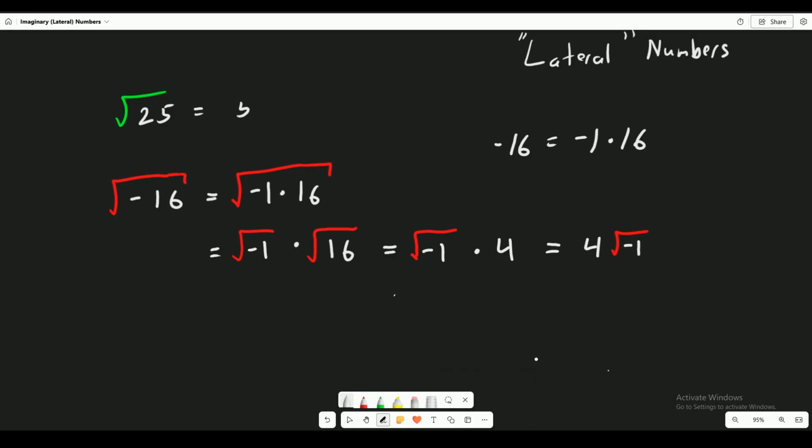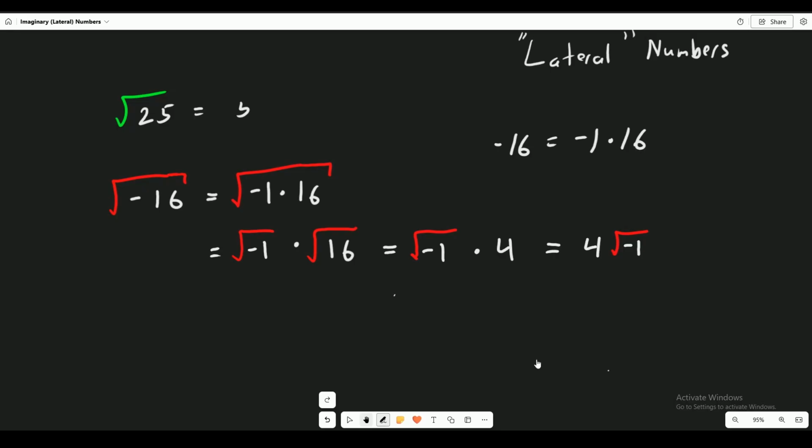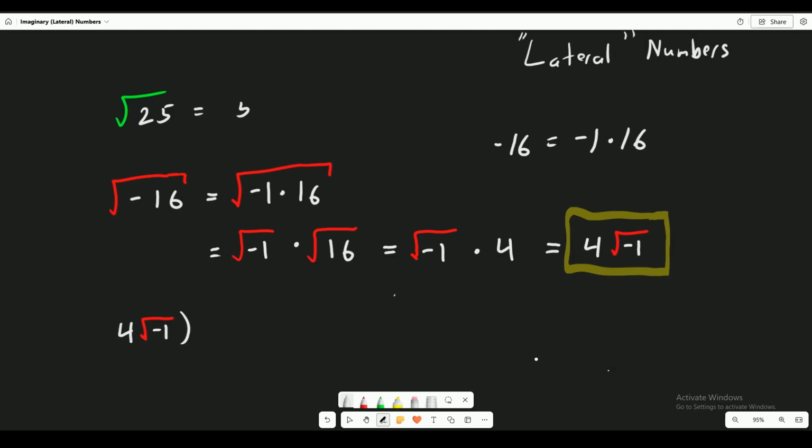Let's multiply that number by itself. And if we get negative 16 back, then we're good. Right? Because that's the definition we want. So let's do that. I'm going to take the new number we just have right here, and I'm going to multiply it by itself. I'm going to square it. So here I go. 4 times the square root of negative 1, and I'm going to square that right there.